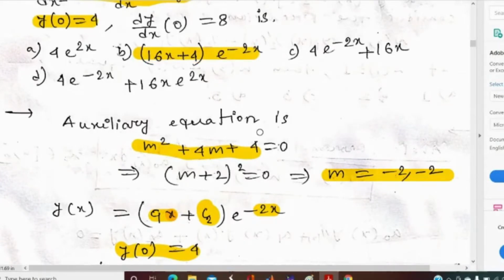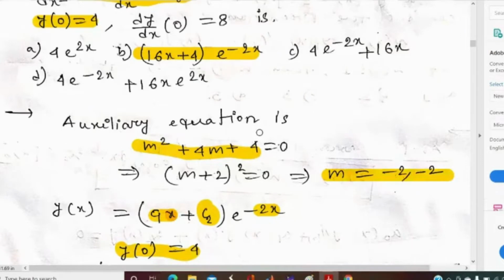Can anyone tell me the answer without solving the question? That is, by any logic you can say that the answer will be option B without solving the full solution. Sir, only option B satisfies the auxiliary equation of the differential equation.